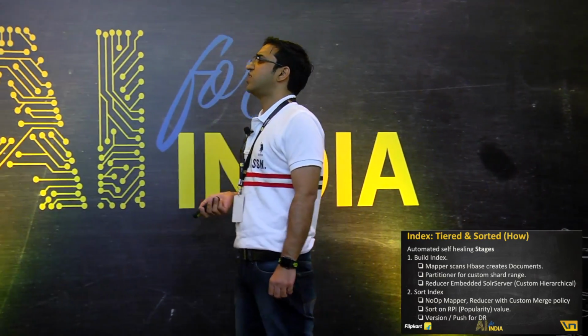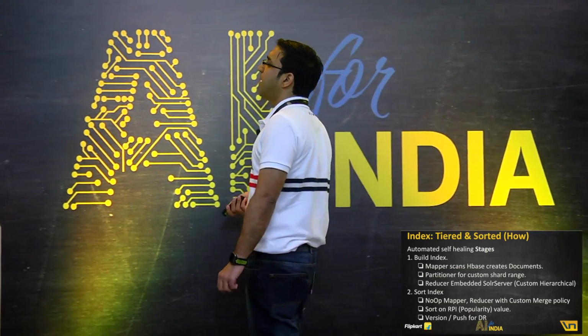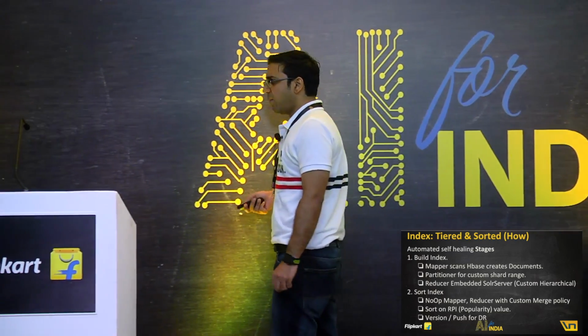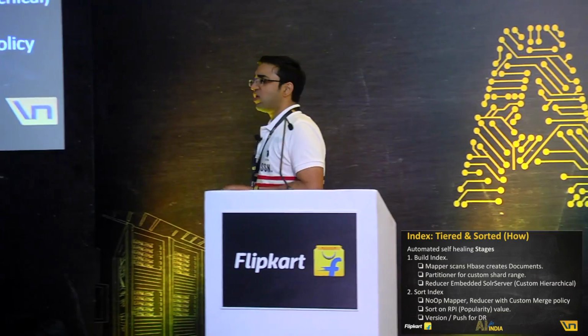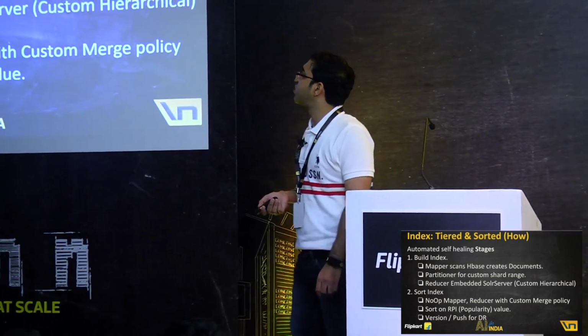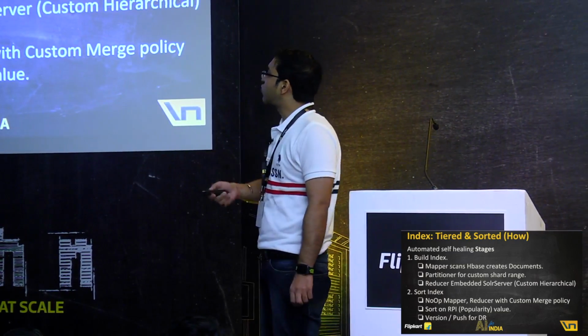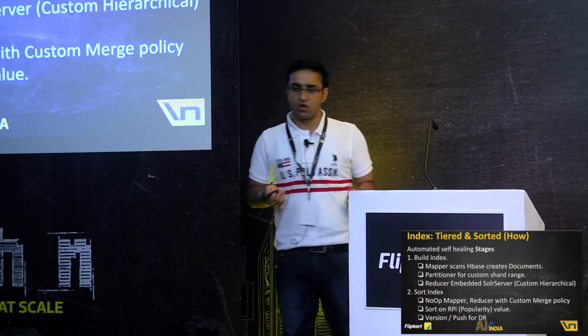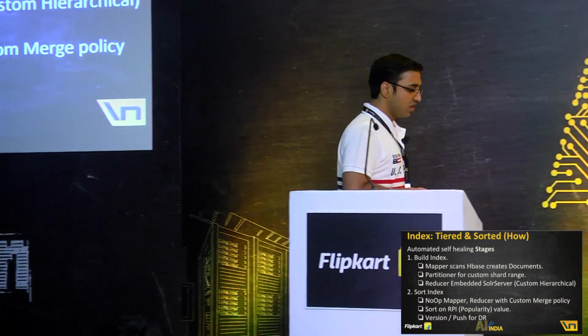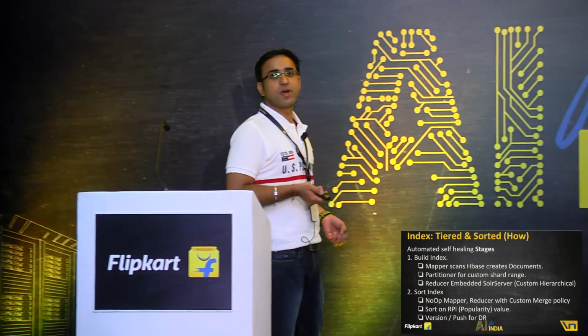So I'll quickly run through the stages that we have. The first one is what we call build index. Build index is a typical MR job. We have all the catalog data sitting in something we call our HBase store. The mapper just scans over all the regions in the HBase store, and it creates something called Solr documents, which go and sit in the index. These Solr documents are very specific to our schema.